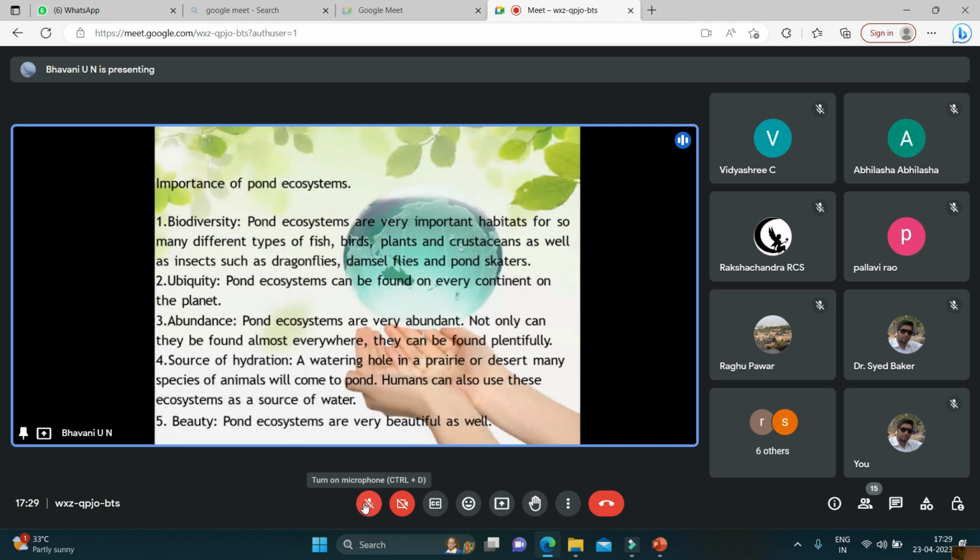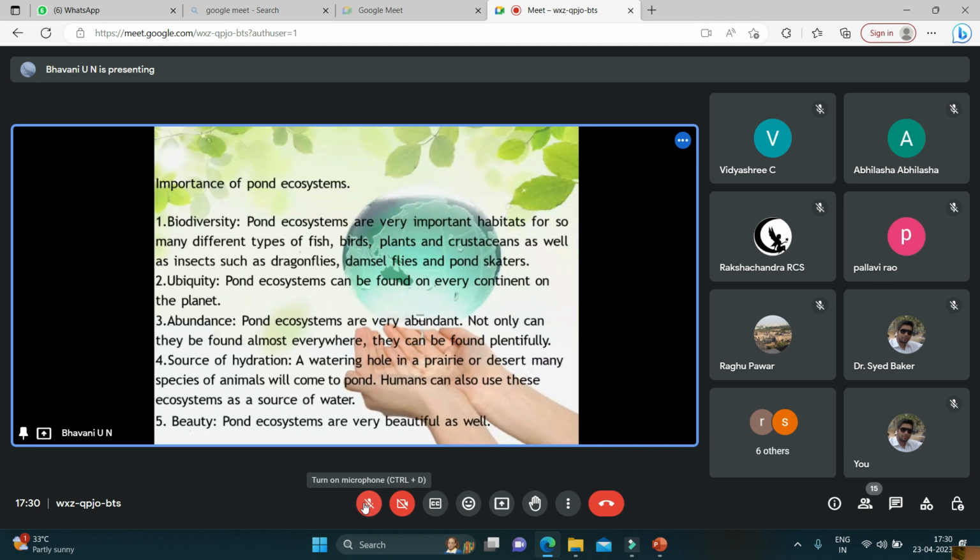Next is importance of pond ecosystems. Biodiversity: pond ecosystems are very important habitats for so many different types of fish, birds, plants and crustaceans as well as insects. Ubiquity: it can be found on every continent on the planet. Pond ecosystems are very abundant. It is a source of hydration.